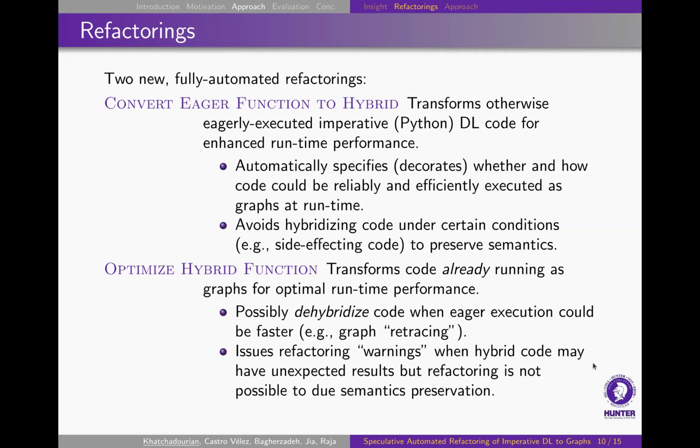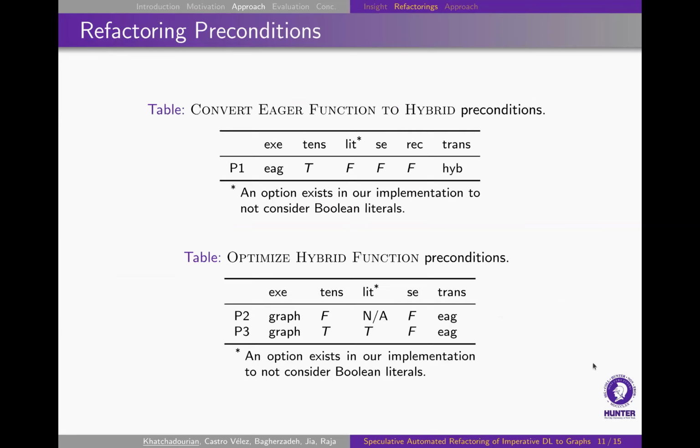There's a phenomenon called graph retracing that will create runtime graphs too often in such a way that you were actually better off not hybridizing it in the first place. It also issues some refactoring warnings when the hybrid code may have unexpected results, but the refactoring is not possible due to semantics preservation. So we're not going to dehybridize those kinds of functions that may have unexpected results, because that is a change to semantics.